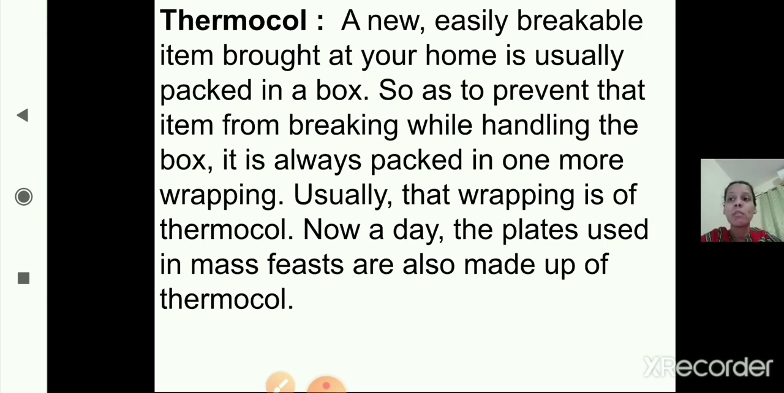Nowadays the plates used in mass feasts are also made up of thermocol. We see plates used to serve food in parties or celebrations made of thermocol.